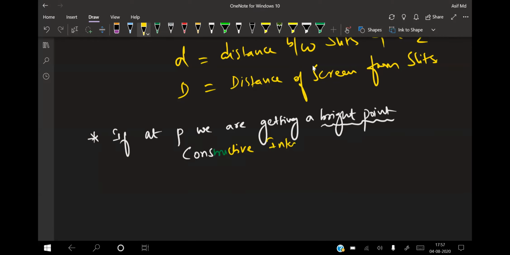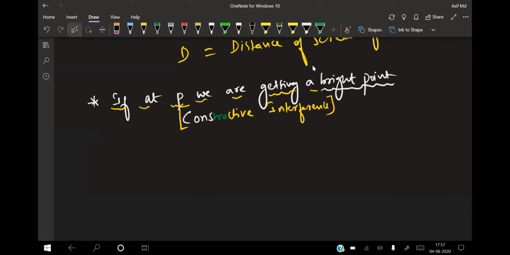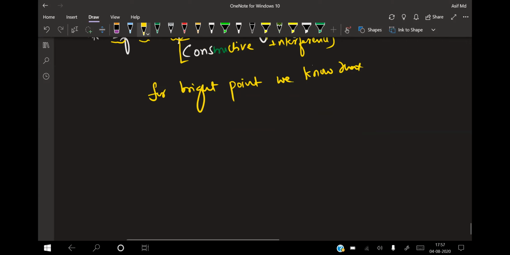Constructive interference. If at P we are getting a bright point, do you know what the path difference is for that one? For a bright point, we know from the interference concept that delta x is equal to n lambda, the path difference.